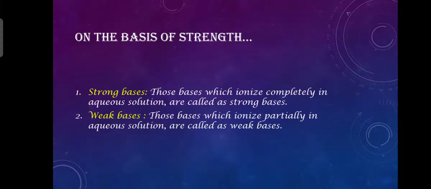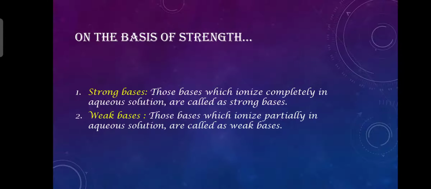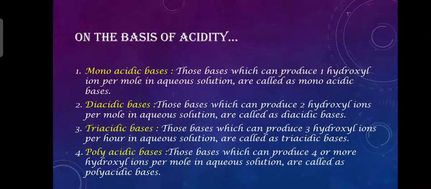So on the basis of strength, strong bases, those bases which ionize completely in aqueous solution, are called strong bases, like NaOH. NaOH when added to water completely dissociates into its respective ions, that is Na positive and OH negative. And weak bases are those which cannot ionize completely, or they ionize partially in aqueous solution, right? So on the basis of acidity, we have monoacidic bases.